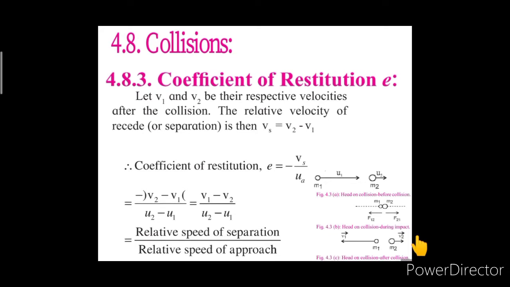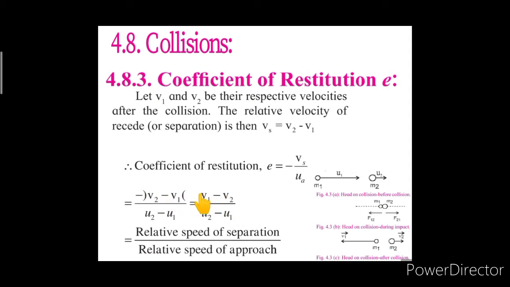Now for the perfectly inelastic collision, as we know the colliding bodies move jointly after the collision, that means v1 is equal to v2. Hence, v1 minus v2 or v2 minus v1 would be 0.